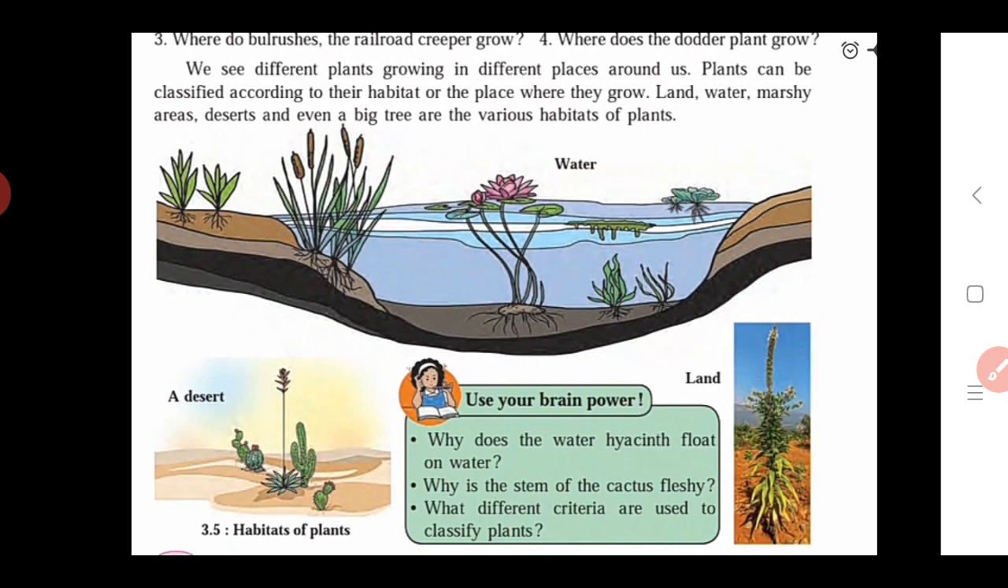Also we see the factors by which we can classify the plants. Here we see the method of nutrition in plants, meaning in which way the plants get their nutrition. Depending upon that factor we also classify the plants into autotrophic plants, heterotrophic plants and insectivorous plants.